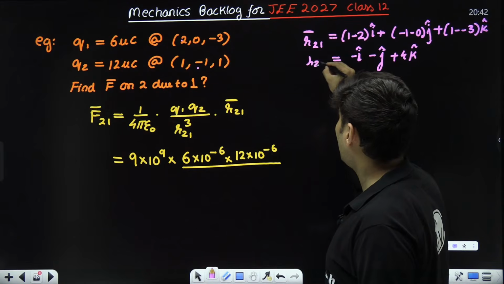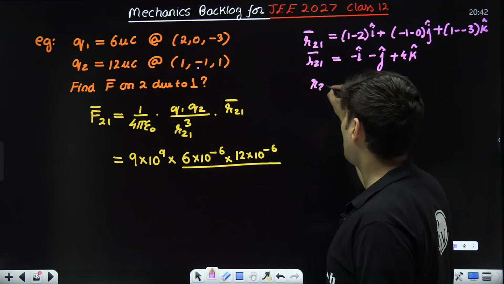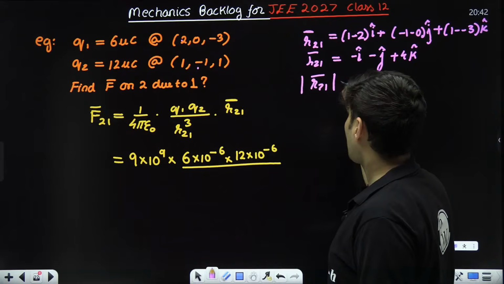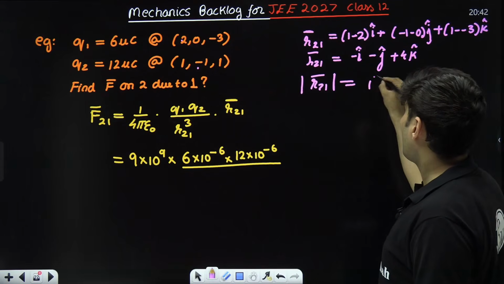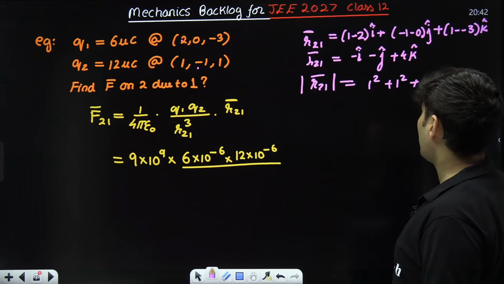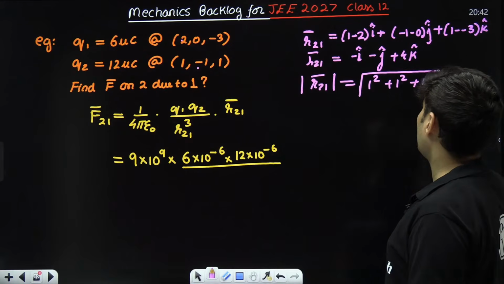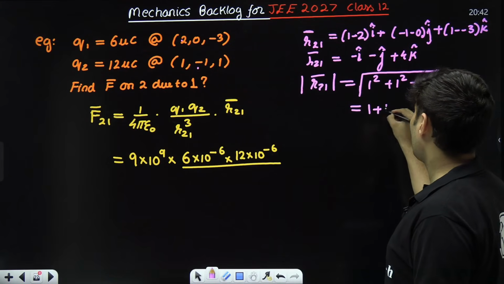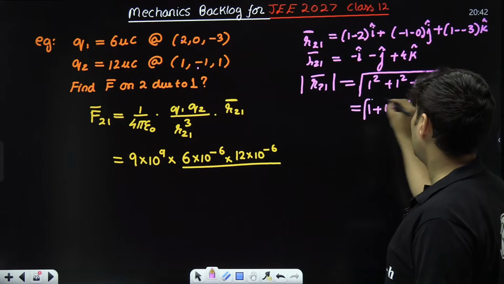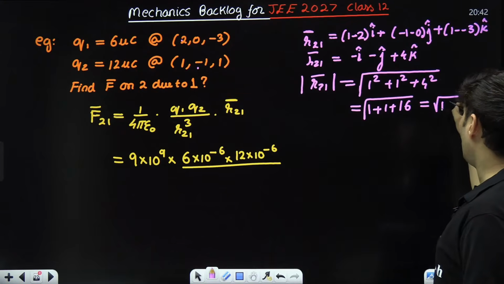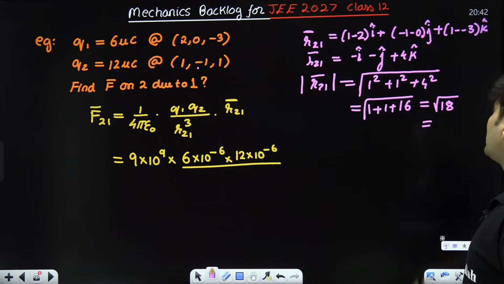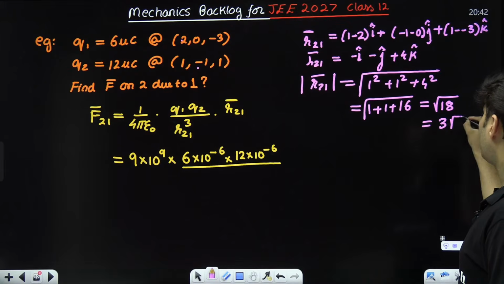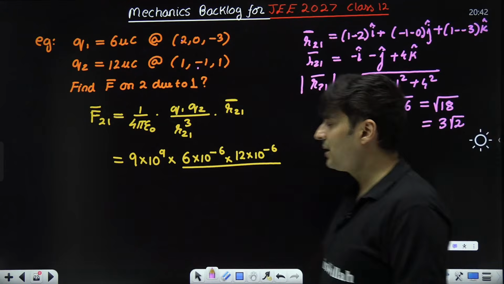So this is R21 bar. R21 bar mod, which is the distance, will be 1 square plus 1 square plus 4 square under the root, which is 1 plus 1 plus 16 under the root, which is the root of 18, which is 9 into 2, which is 3 root 2.